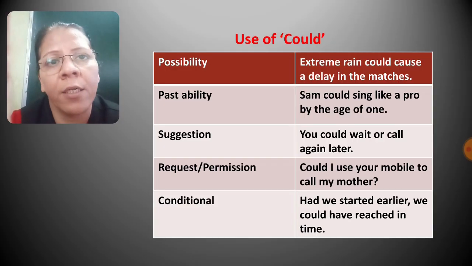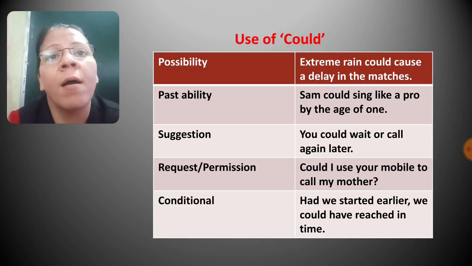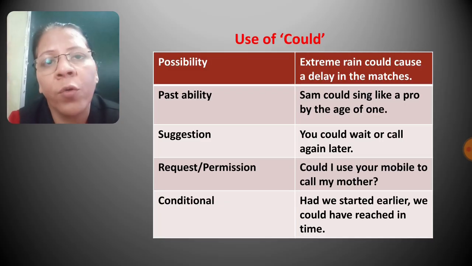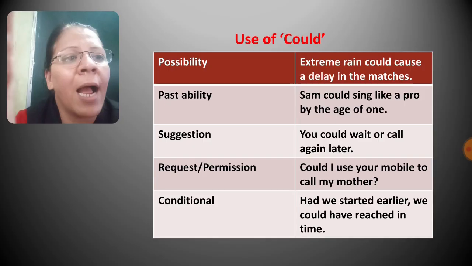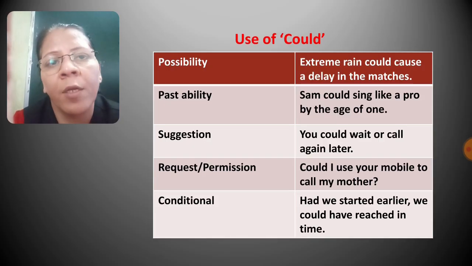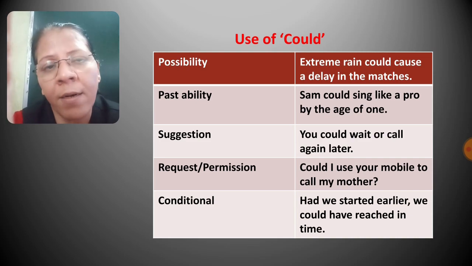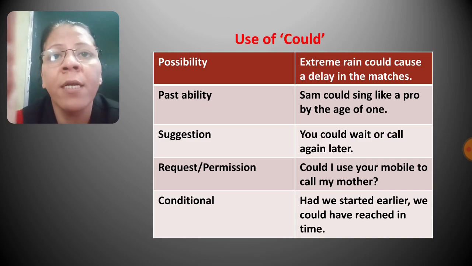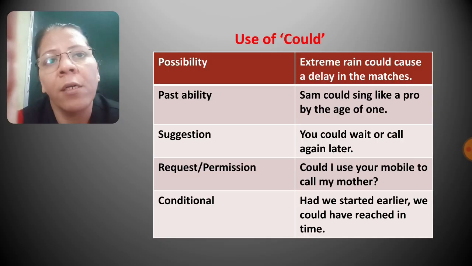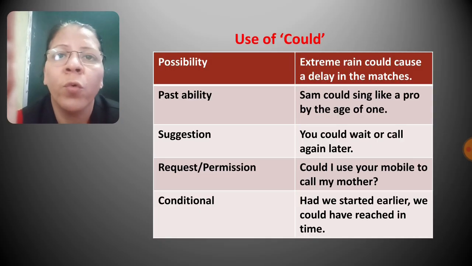Next is conditional. In conditional clauses, you can use could. So if there is any condition, then on that condition the second thing is possible. So for conditional clauses, we use could. For example, had we started earlier, we could have reached in time. So here there is a condition that if we had started earlier, then only we could have reached in time. So in conditional clauses also we use could.